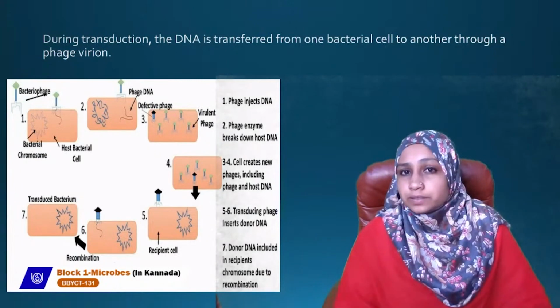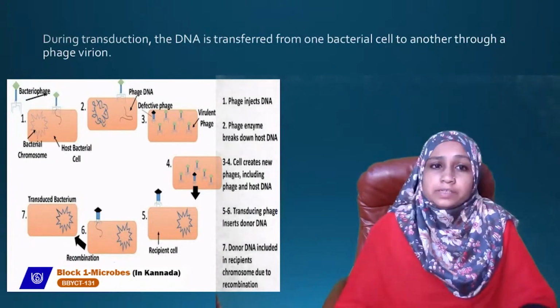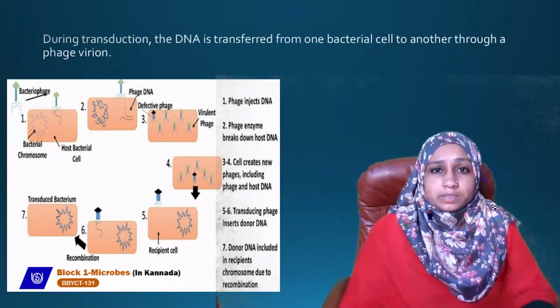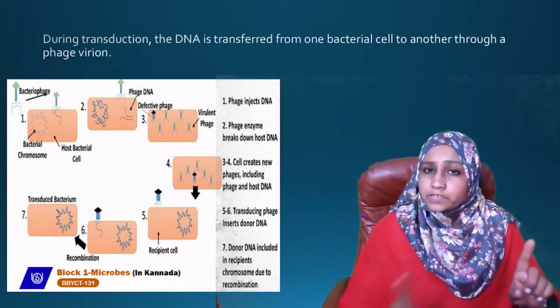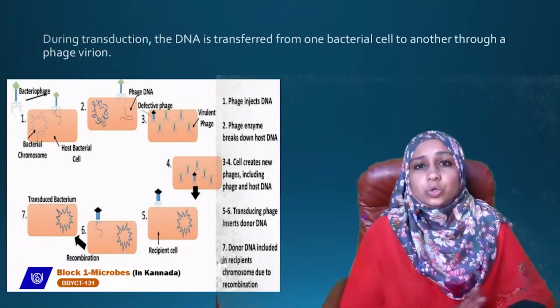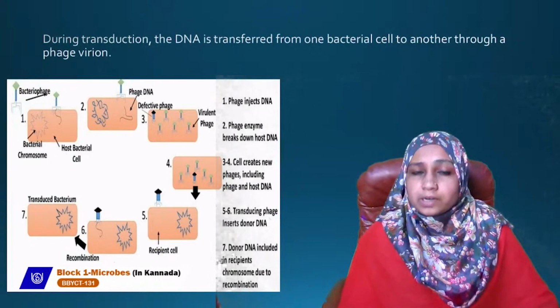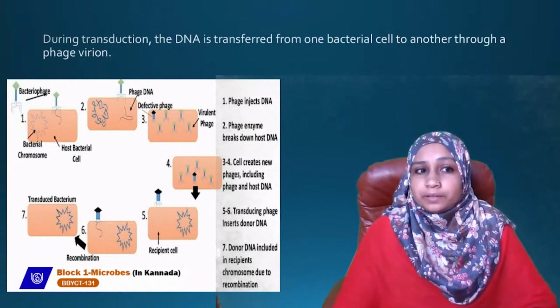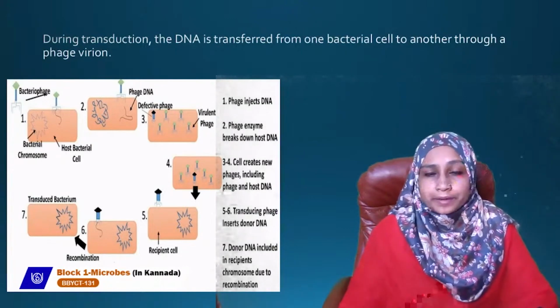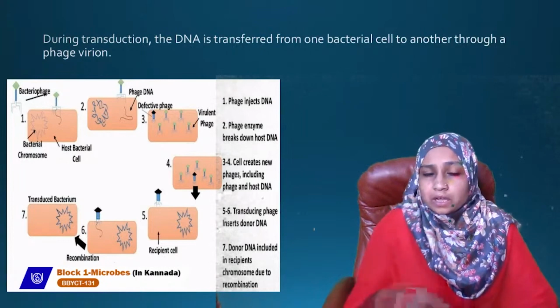So that is transformation. The third type is transduction. In transduction there is again no physical contact. Transformation also has no physical contact. In transduction also there is no physical contact, but the DNA is transferred from one bacterial cell to another through a phage virus, a bacteriophage.